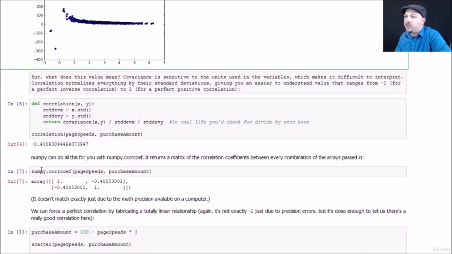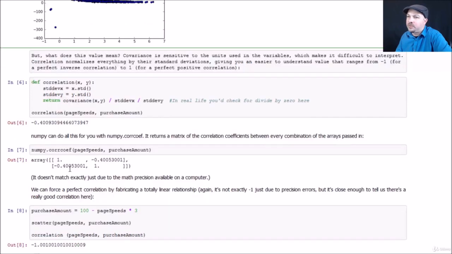Now NumPy can actually compute correlation for you using the corrcoef function. So if we wanted to do this the easy way, we could just say numpy.corrcoef, page speeds, purchase amount. And what that gives you back is an array that gives you the correlation between every possible combination of the sets of data that you pass in. So the way to read this is the 1 implies there is a perfect correlation between comparing page speeds to itself and purchase amount to itself, which is expected. But when you start comparing page speed to purchase amount or purchase amount to page speed, you end up with this negative 0.4005 value, which is roughly what we got when we did it the hard way. There's going to be little precision errors, but it's not really important.